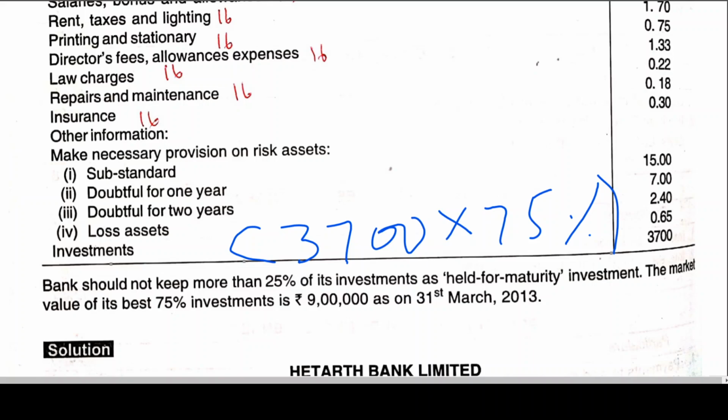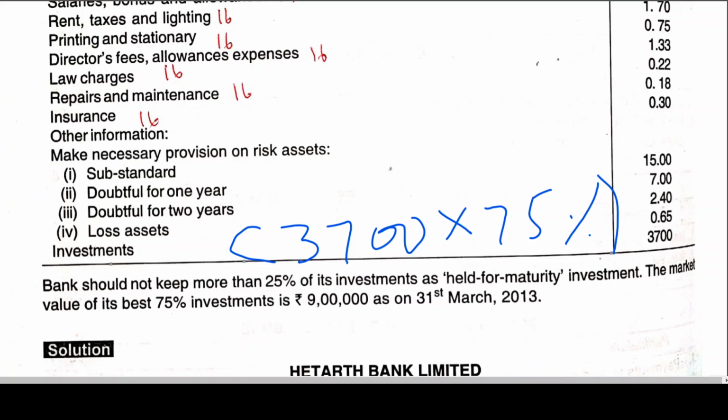Why are we not doing 100%? Because a bank should not keep more than 25% of investment as held to maturity. Held to maturity means the purpose of the investment is to wait till maturity so that the amount can be realized. They are saying only 25% should be kept as investment to be shown at book value.